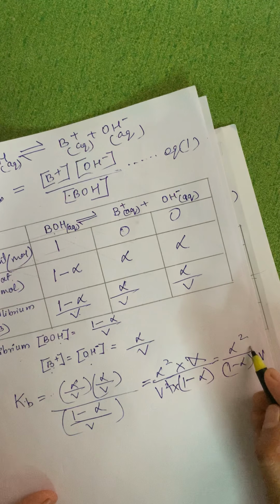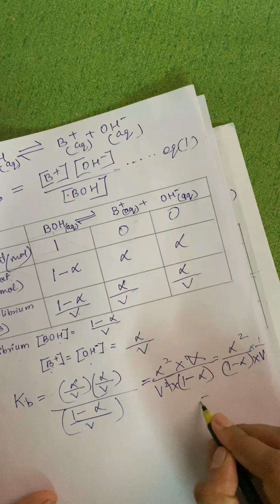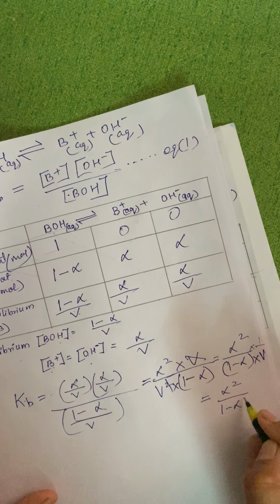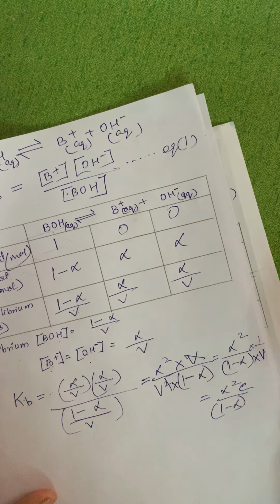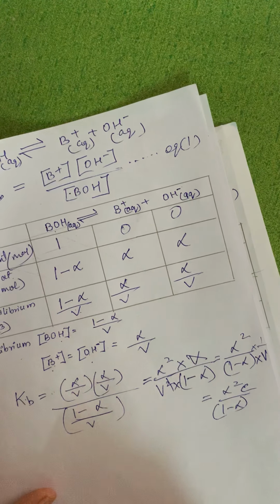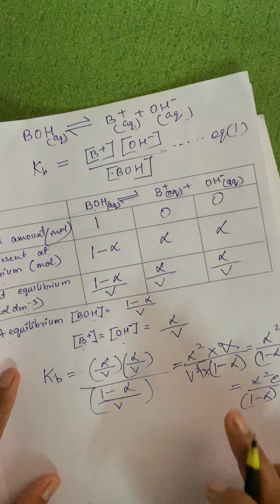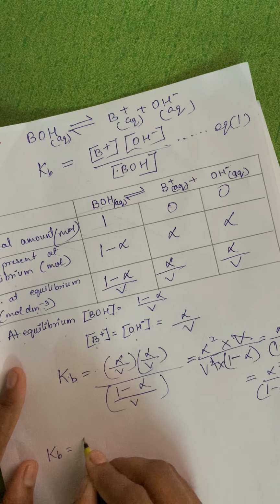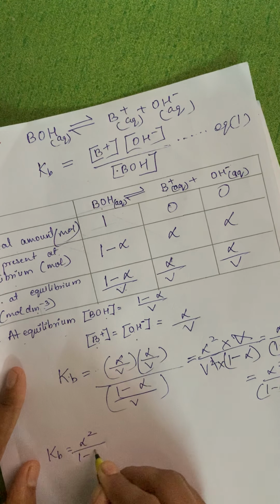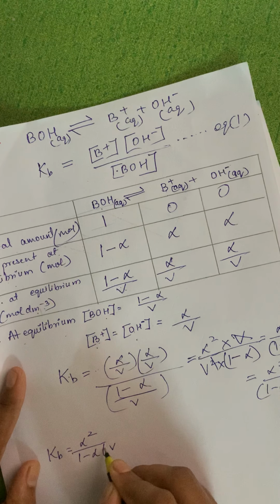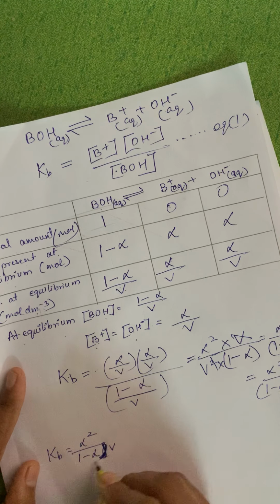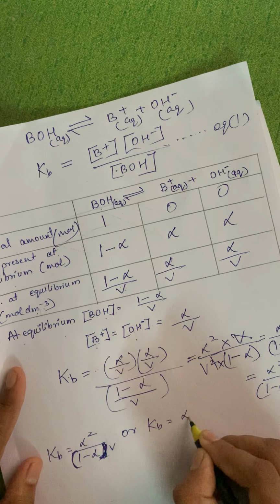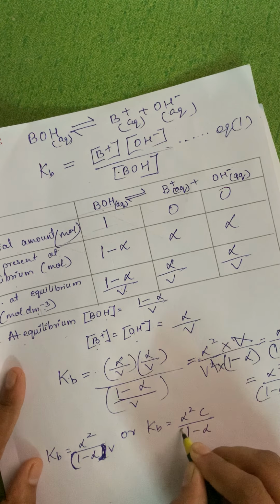If I say this is 1 upon V, it can also be written as alpha square C upon 1 minus alpha. So till here, if it is understood nicely, I can write Kb as alpha square upon 1 minus alpha into V, or Kb is equal to alpha square C upon 1 minus alpha.